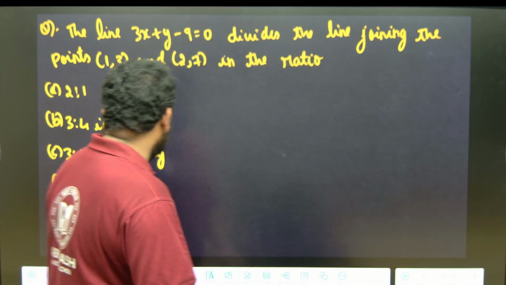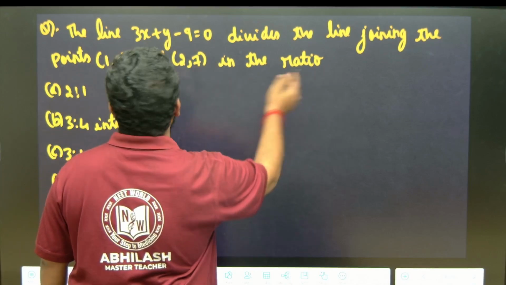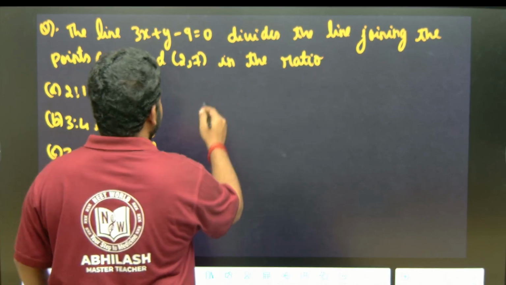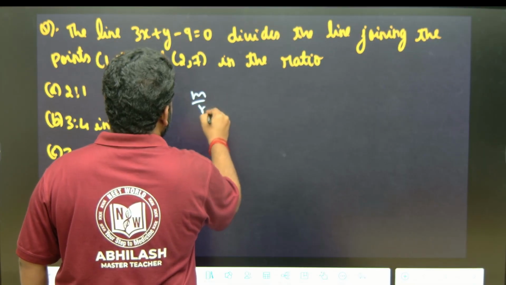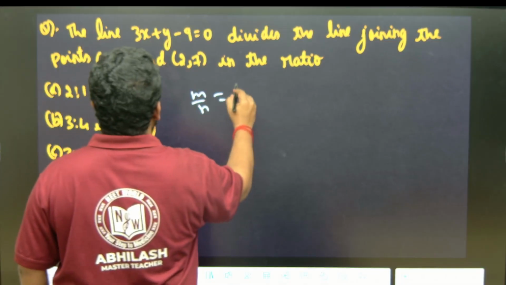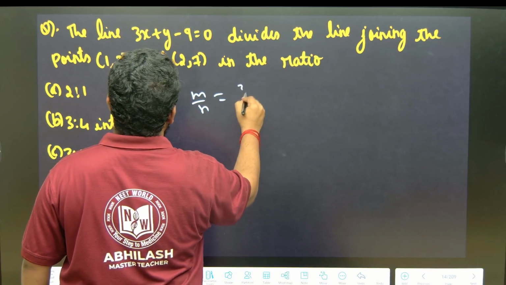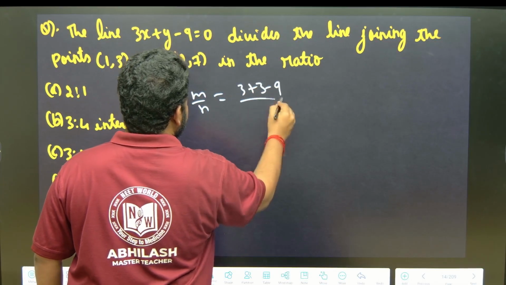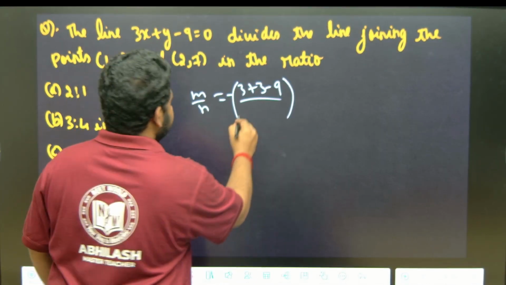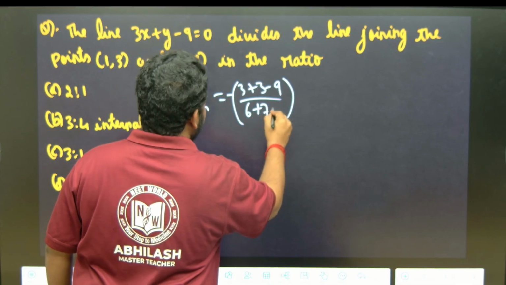Okay, so this will become what? m by n is nothing but what here, the ratio in which it divides the line joining the points. They are asking for the ratio, so we have to find the ratio. Let us write m by n is equal to minus, this is 3 into x1, which is 3 itself, plus 3 minus 9, divided by, this I should write minus outside, 3 into 2 is 6 plus 7 minus 9.